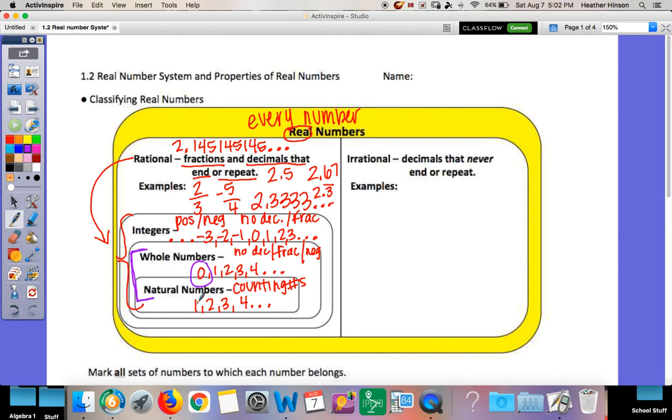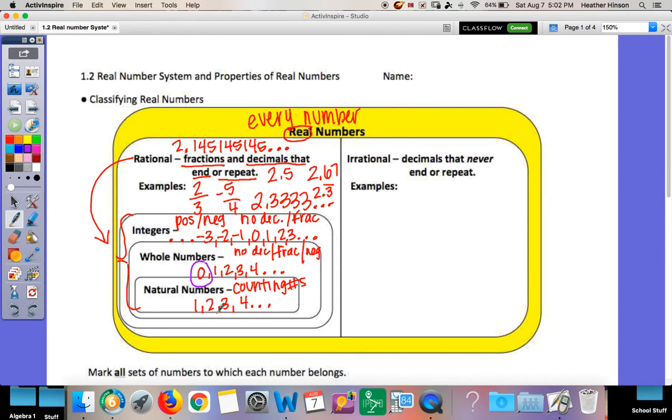The way I remember it's a whole number is that you can have a whole lot of nothing. And that's what 0 is. It's nothing. So you can have a whole lot of nothing. If that helps you remember, 0 is a whole, but not a natural, because we don't count with 0. Now, all of these numbers are rational: integers, whole numbers, and naturals. They're all rational, even though they're not fractions or decimals that end or repeat.